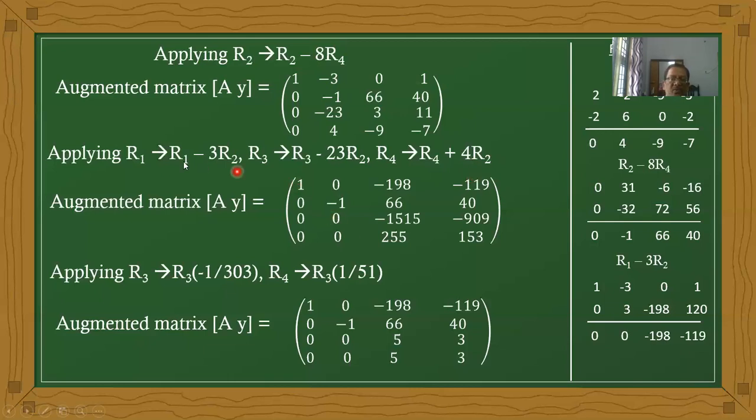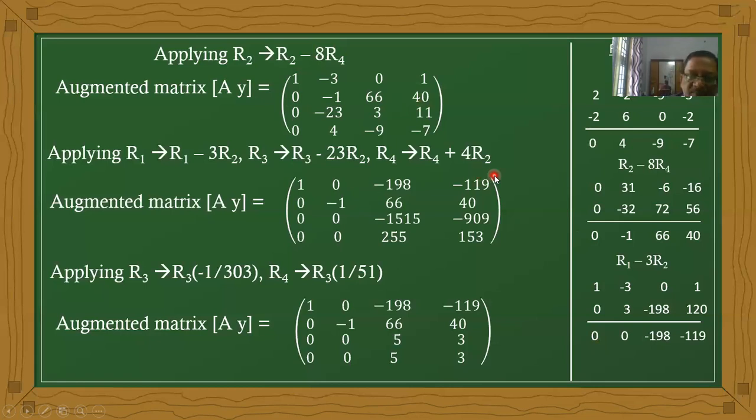First row, rough work. Now we'll observe the rough work. R1 minus 3 R2. First R1 value 1 minus 3 times 0 is 1 here. Next element: 3 times 0 into 3 minus 1 into 3, 66 into 3, 198, 40 into 3, 120. The sum becomes now 1, 0, minus 198, minus 119. Here we have the first row.